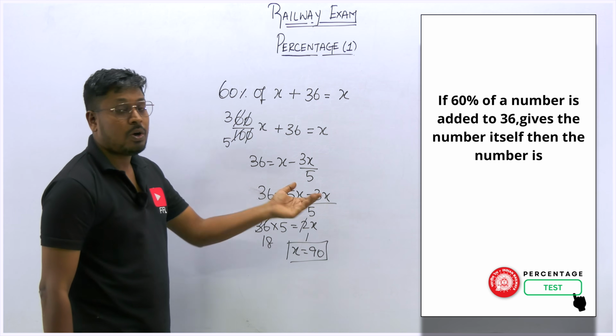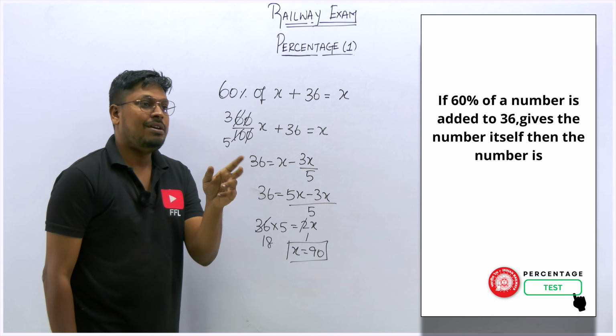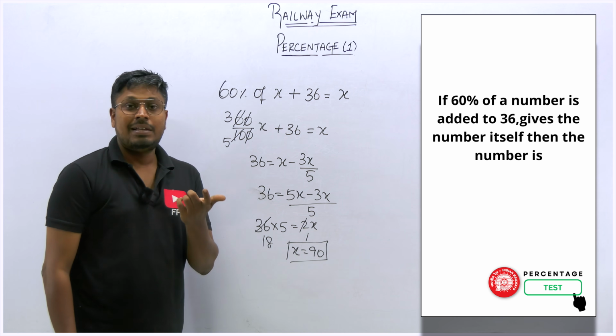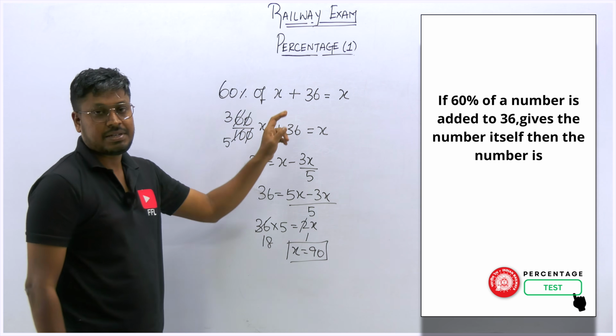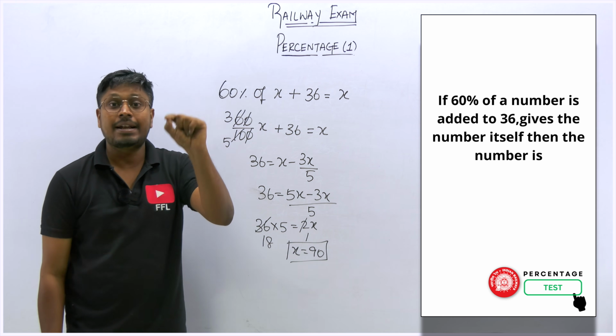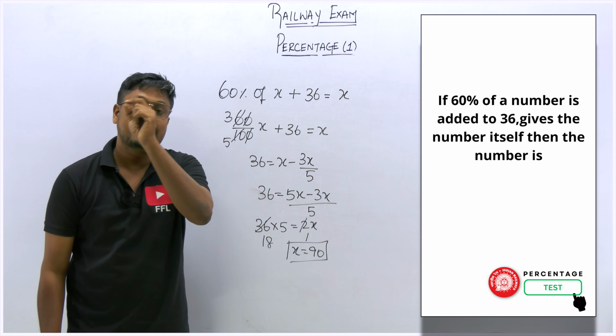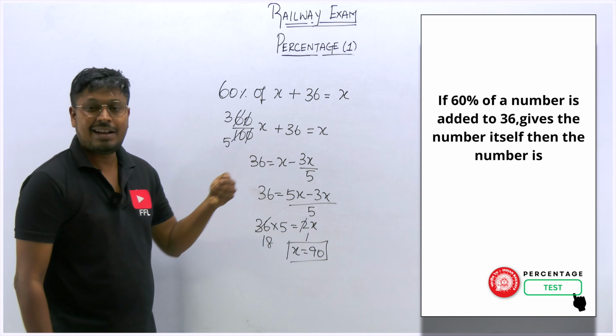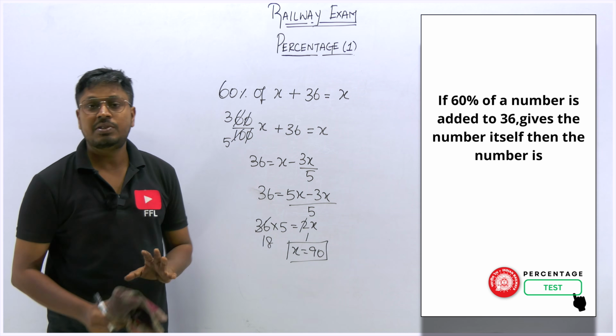Some students will go with the options. For example, option A is 70, option B is 30, option C is 90. Some students substitute all the options in this equation, finding 60% of 90, adding it to 36 and checking whether we are getting 90 itself. Yes, you can do that. If you are strong at mental calculation, you can surely solve like that.